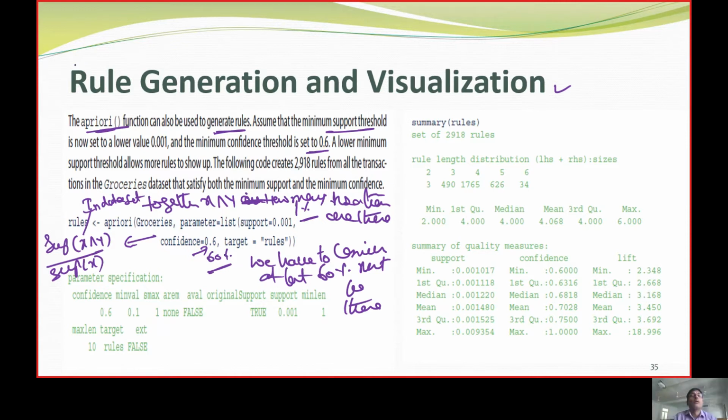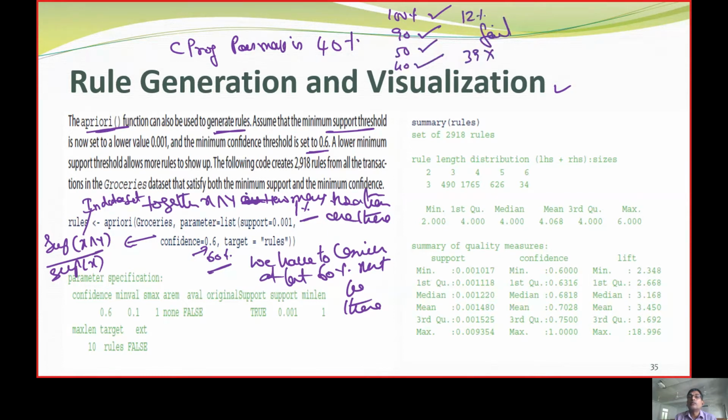I am going to say I have a subject called C programming. Pass mark is 40%. Now what I can say, 100% pass, 90% pass, 50% pass, 40% pass, 39% fail, 12% fail. So what is this?